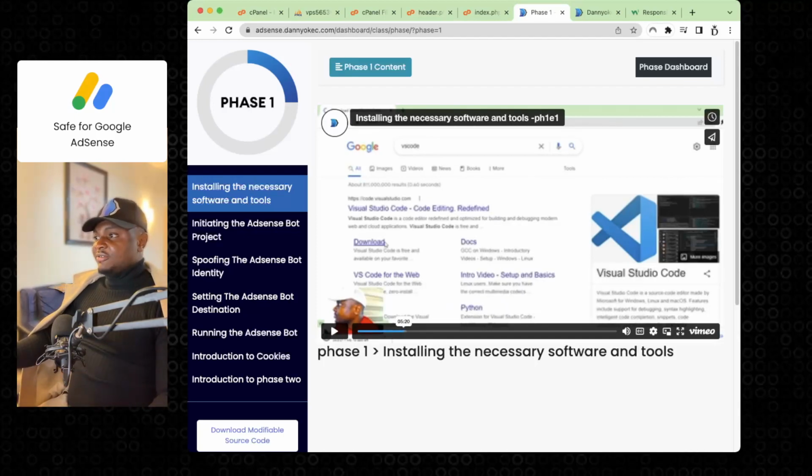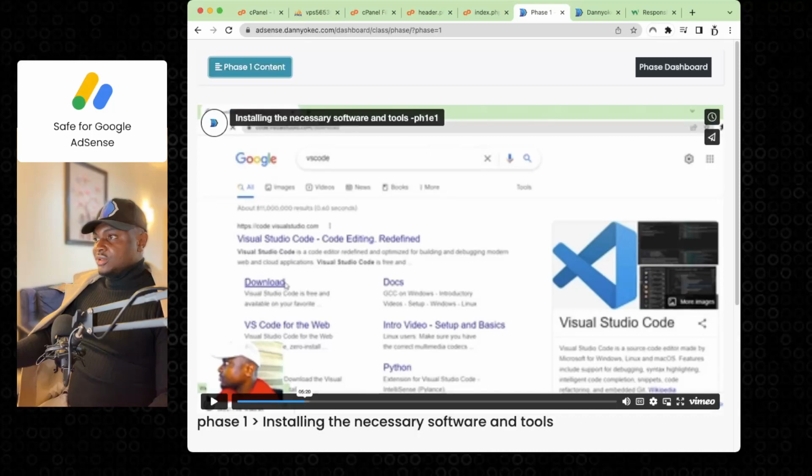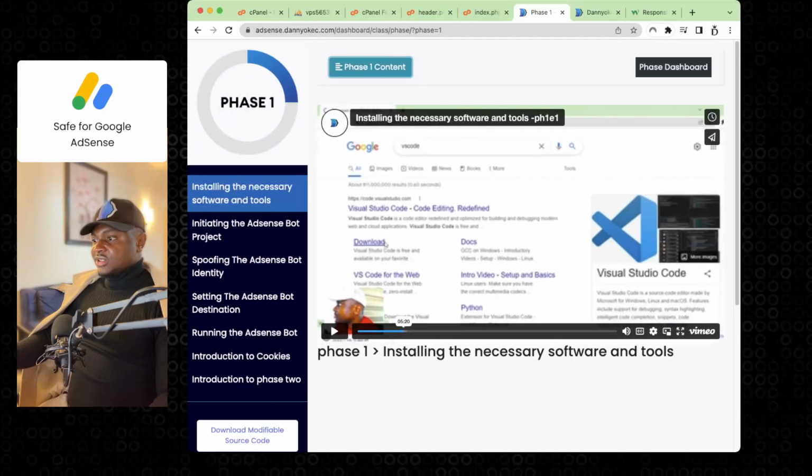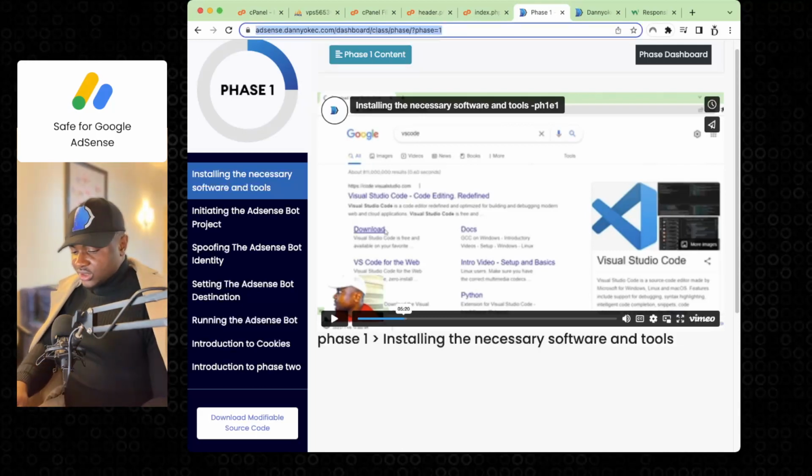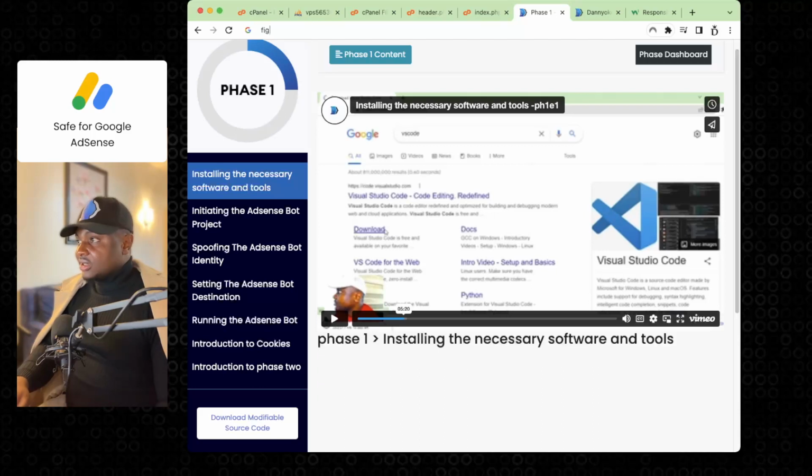So when you look at this currently, from what you're seeing right now, you will notice that you only have an option here to open and close this phase. It becomes full mode. You see every single thing you're supposed to learn. You also see this download modifiable source code. This was usually an issue. We'll have to take it down. But now watch what we're going to be working on. Now this is what the new design is going to be like.